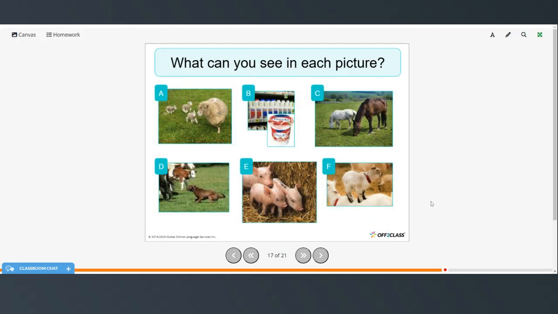So what can you see in each picture? We have a sheep with some lambs, we have milk and yogurt, some horses grazing in a field. We have a cattle dog controlling the cattle, some piglets, and a goat with a kid.